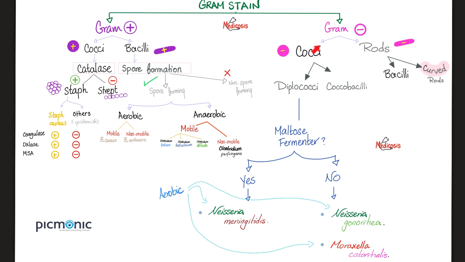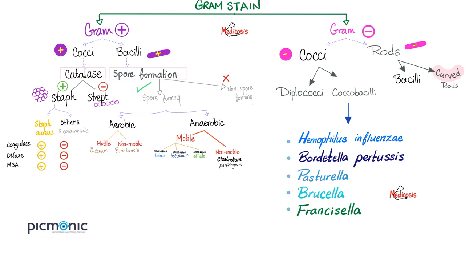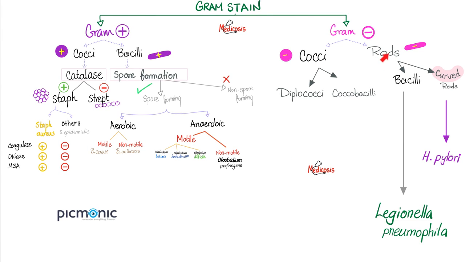The gram-negative diplococci could be maltose fermenters or non-maltose fermenters. The maltose fermenters include Neisseria meningitidis, and the maltose non-fermenters include Neisseria gonorrhoeae and Moraxella catarrhalis. See video number 6. The coccobacilli are mentioned here. See video number 7. The gram-negative rod that is curved is H. pylori. The one that's not curved is Legionella.